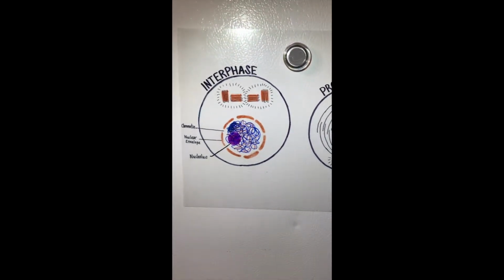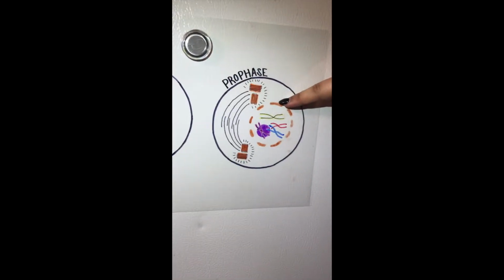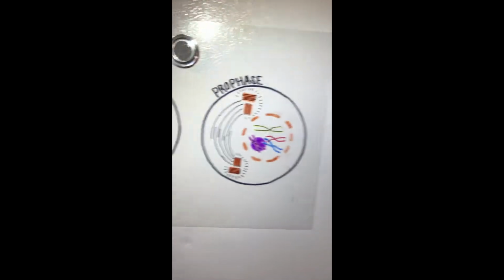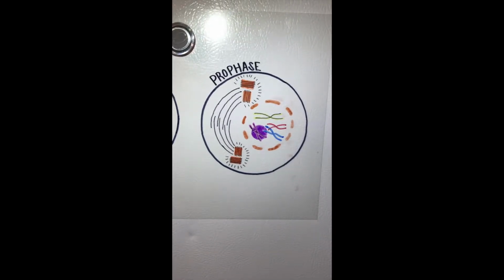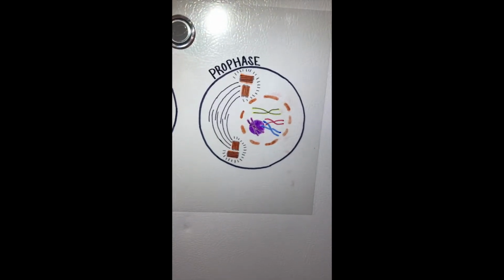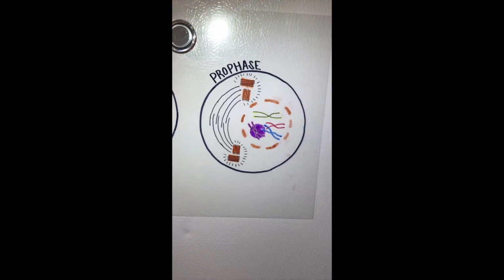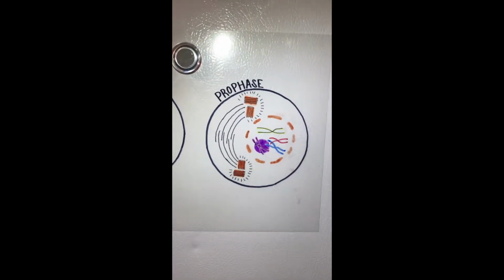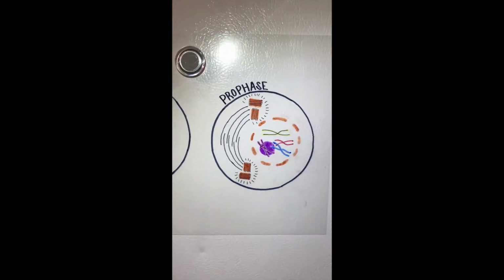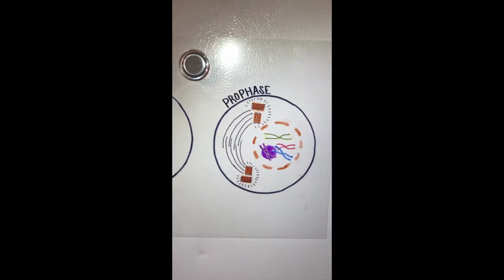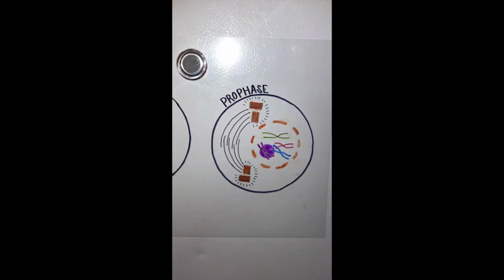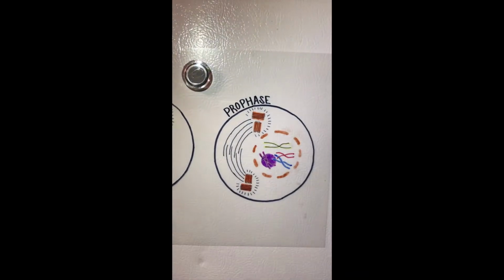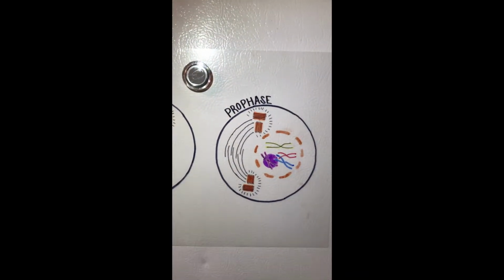In early prophase, which is this one right over here, the cell starts to break down some structures and build others up, setting the stage for division of the chromosomes. The chromosomes start to condense, making them easier to pull apart later on. The mitotic spindle begins to form, and the nucleolus, a part of the nucleus where ribosomes are made, disappears. This would be a sign that the nucleus is getting ready to break down.